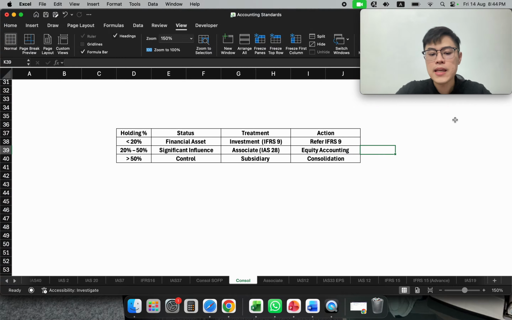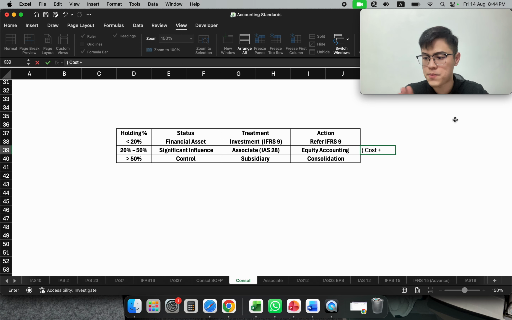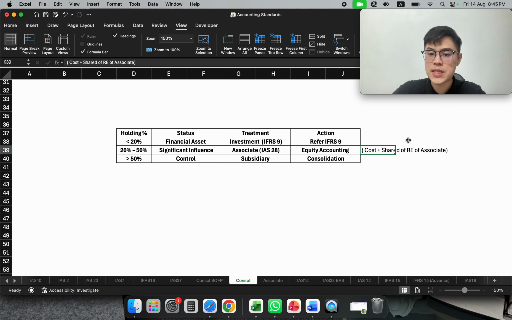Technically, in equity accounting, we are going to use cost plus any subsequent retained earnings after you invest in this associate. For all the subsequent retained earnings, you are able to share in them. So I call it the share of RE of your associate. Your carrying value of your associate will be formed using the cost of investment in the associate plus every year's share of retained earnings. That will be your equity accounting method, which is somewhat straightforward.